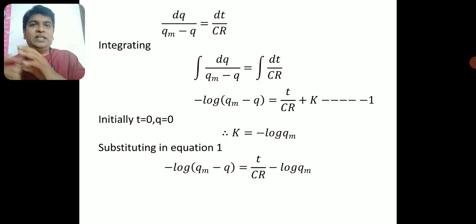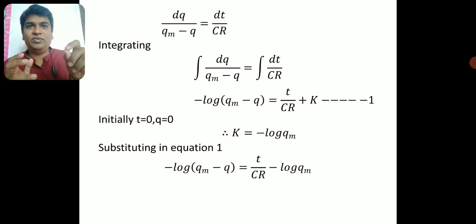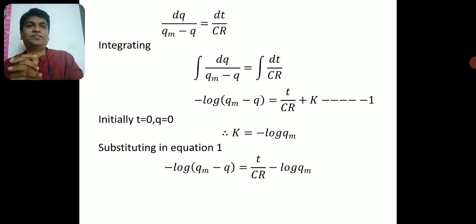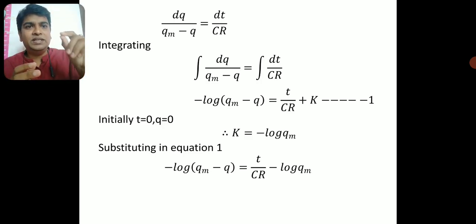So we have just like 1 divided by 1 minus x. What is the integration of 1 by 1 minus x? It is log of 1 minus x, multiplied with a minus sign. So here also I have to do the same thing. It is log of q m minus q, and minus q I have to differentiate in the denominator. If I differentiate minus q in the denominator, it will be minus 1. So that is why it is minus log of q m minus q.